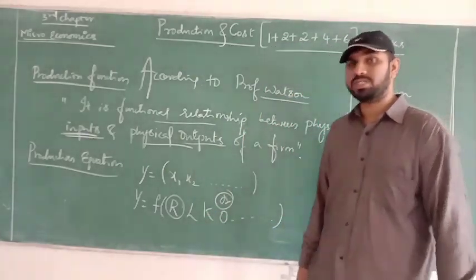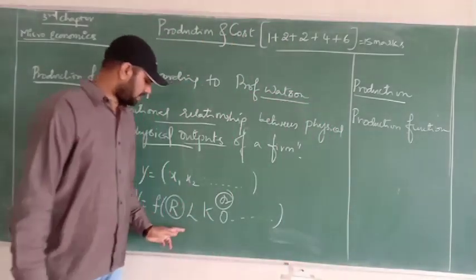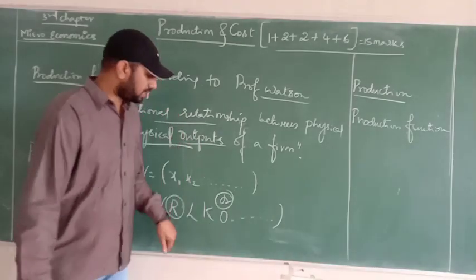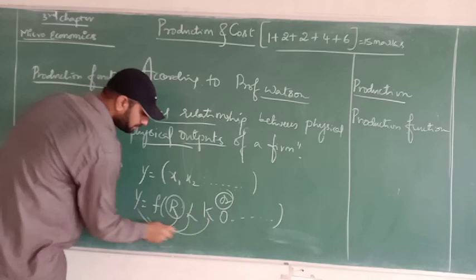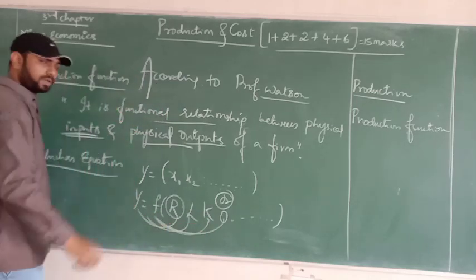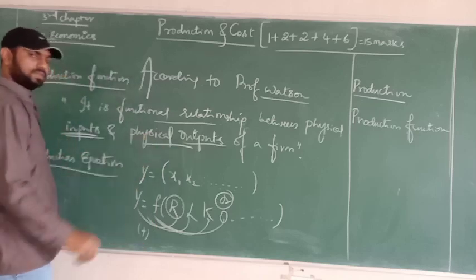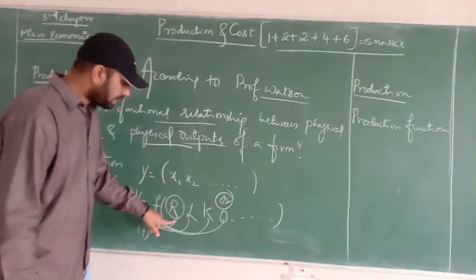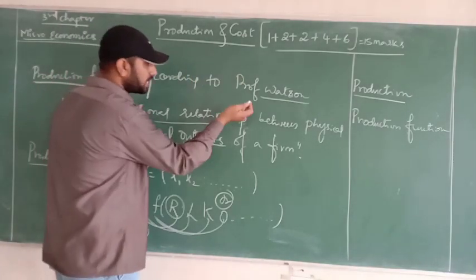And O stands for organization. There are n number of factors, but the important factors are these four: land, labor, capital, organization. From these, how well we make rules to increase the output is what matters. Here the functional relationship is positive. The more the inputs, the more the output. The lesser the input, the lesser the output. If you want to increase the output, you have to increase the input.